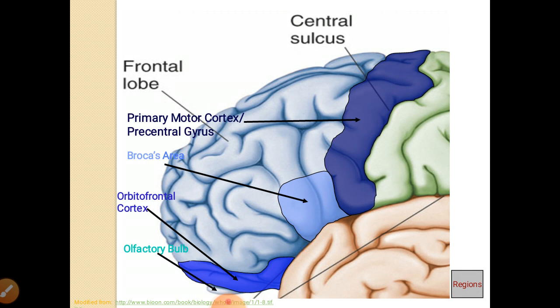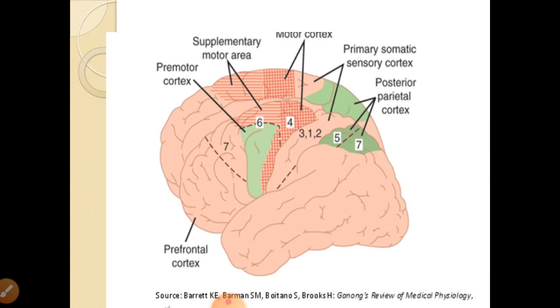These are the different areas you can see just in front of the central sulcus. Area 4, that is motor cortex, is there, and you can see the supplementary motor areas again, which are present here just in front of them. The premotor cortex, area 6, is present, and just in front of that, area 8 will be there.